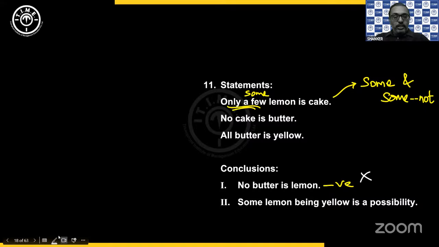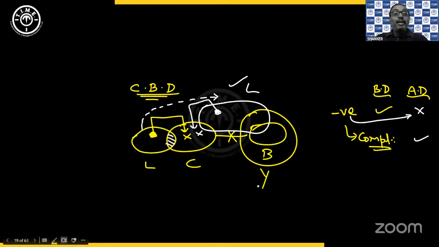Okay, so coming to the second one. Some lemon being yellow is a possibility, so we just have to check. Can I have some lemon being yellow? Means lemon and yellow, can they overlap with each other? Yes, definitely they can overlap. Not a problem. That is what I tried doing earlier: when I overlapped lemon and butter, immediately it also overlapped with yellow.